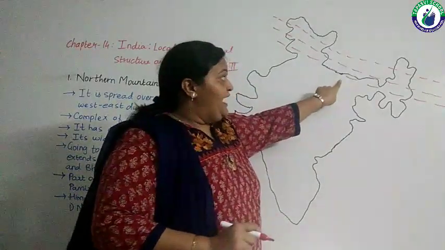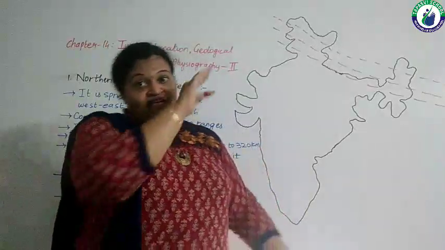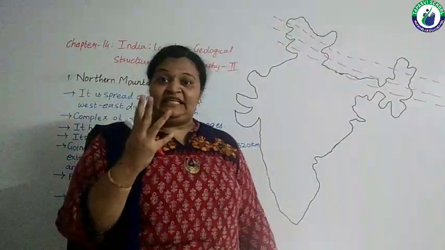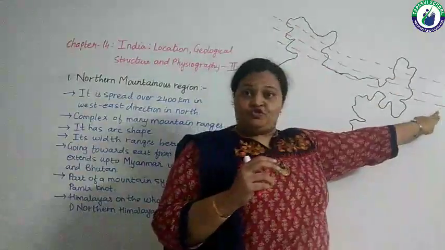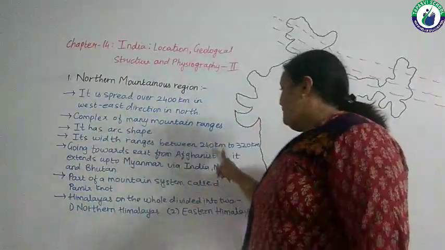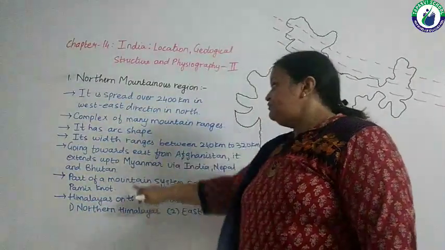Right? It travels via 3 other countries. Starts from Afghanistan, goes to Myanmar via India, Nepal and Bhutan.